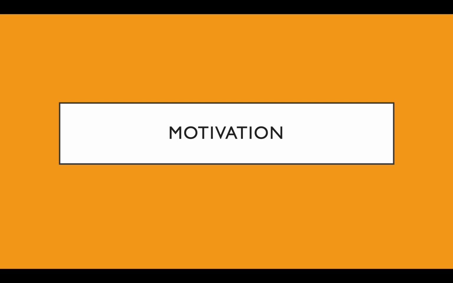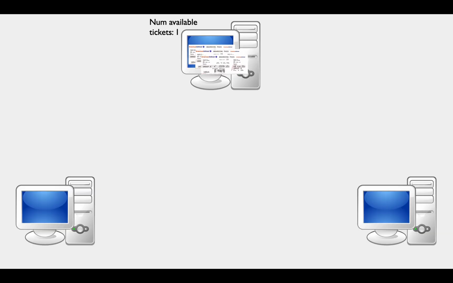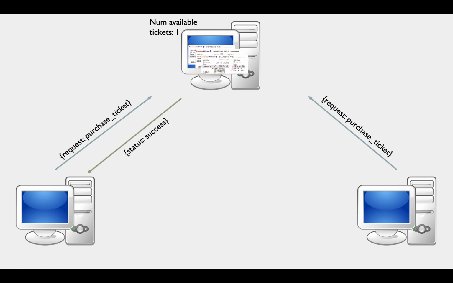So let's get started with some motivation. Imagine that you're an aspiring pilot who wants to give plane rides to people. You only have a limited number of seats on the plane, so you can only sell a certain number of tickets. So, you decide to set up a server to host a site to sell tickets to your friends. The server keeps track of who has purchased tickets and how many are left. When you have multiple requests come in, you serve the requests in the order that they arrive. So, if there's only one ticket left and two friends try to buy it, then the first person to submit the request will be granted the ticket and logged into the system, and the second person will be told that there are no more tickets available.